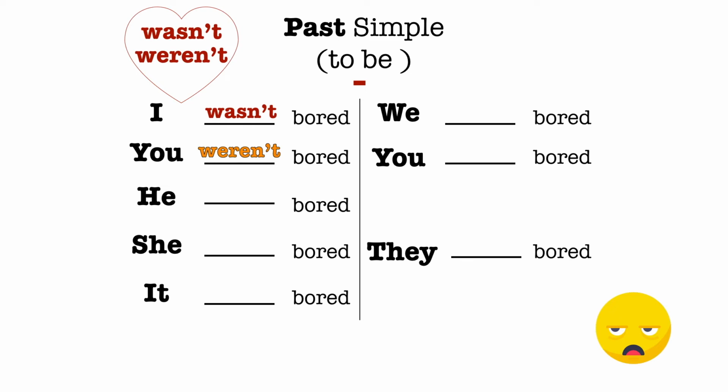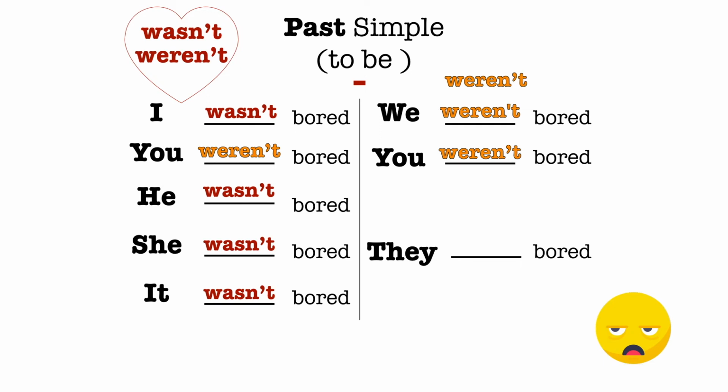The next one. He wasn't bored. Right. So in the affirmative sentence, it's he was bored. In the negative sentence, it's he wasn't bored. She wasn't bored. Very nice. It wasn't bored. We weren't bored. You weren't bored. And they weren't bored. Now read the sentences, pause the video, and copy the table in your copybooks.